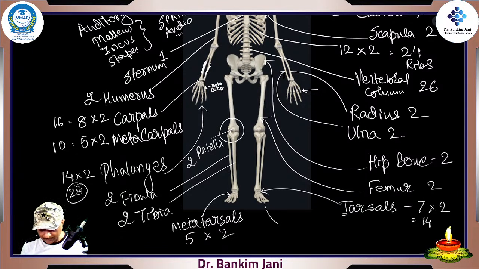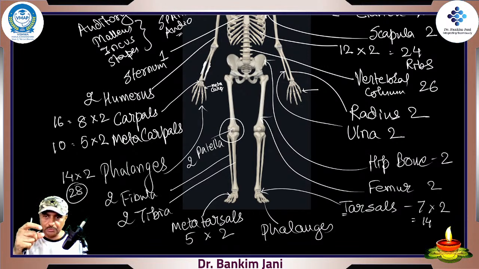And obviously for the final fingers, they are called the phalanges. Phalanges means fingers. So again, same logic. All our fingers apart from the thumb have only 2 phalanx, 2 pieces, while the rest of the fingers are in 3 parts.